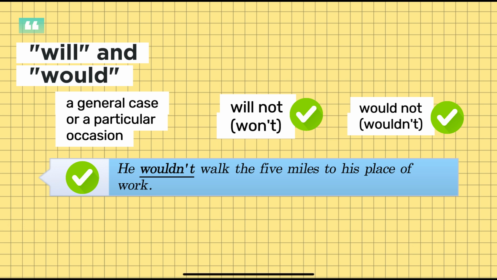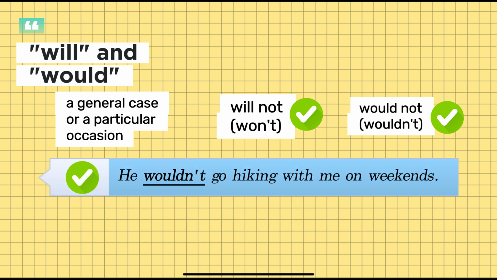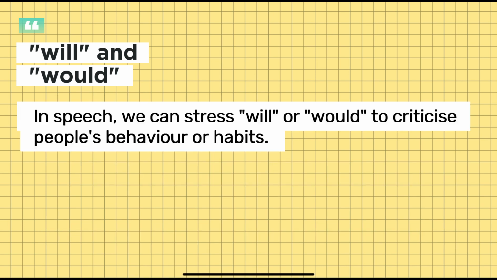This is characteristic behavior. But we can also say, she wouldn't say what was wrong when I asked her, for a particular situation. He wouldn't go hiking with me on weekends. Characteristic behavior. He wouldn't go to the new exhibition with me. A particular occasion. In speech, we can stress will or would to criticize people's characteristic behavior or habits.